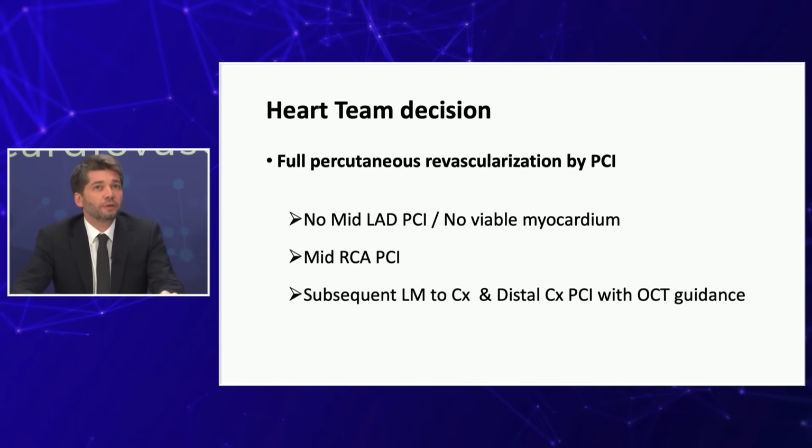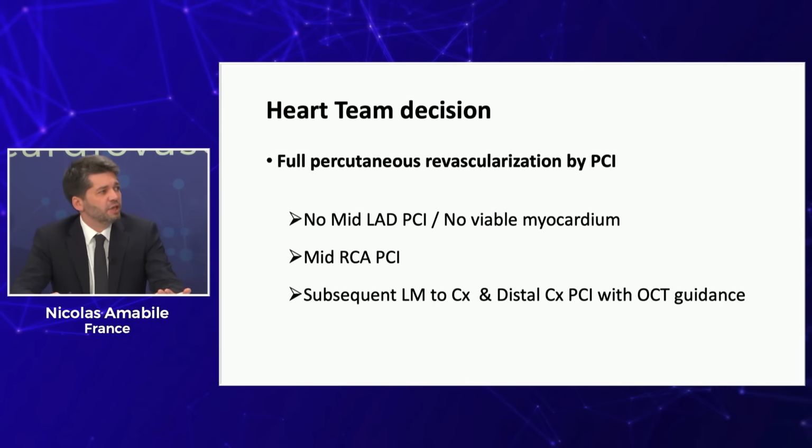I'm sure you had a heart team discussion, and please share the insights. Absolutely. I think in this case, the patient is very young, is diabetic, so it's mandatory to discuss this case with the heart team and not to go for ad hoc PCI, of course. So the surgeon decided not to propose a surgical revascularization, and so this patient was proposed a full percutaneous revascularization by PCI and staged PCI.